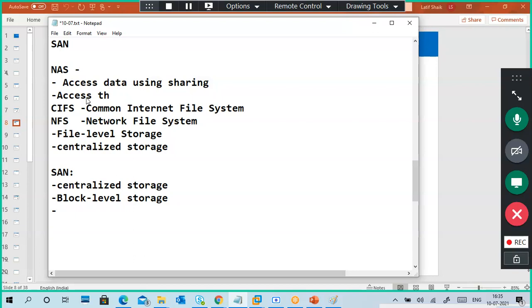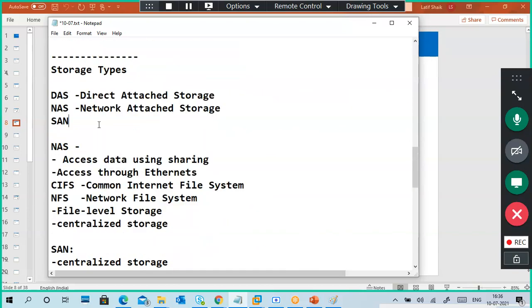Sir, what does SAN stand for? Yeah, I didn't tell what SAN stands for. I will tell. Storage area network. NAS uses Ethernet, and Ethernet means copper cables. First I should have told what SAN stands for, I didn't tell it at the start. Very sorry. Storage area network.